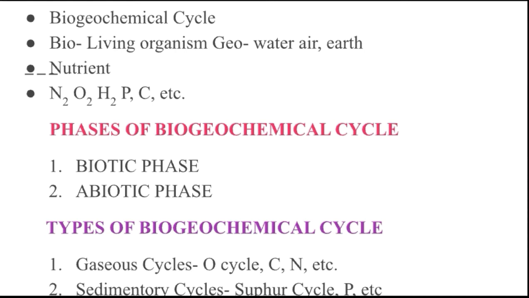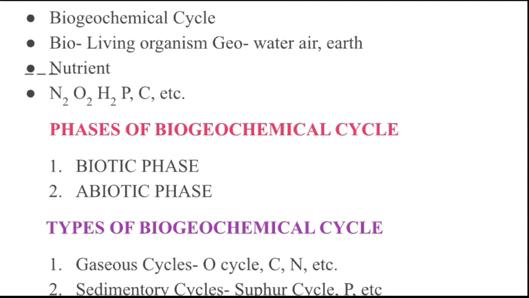Next are the phases of the biogeochemical cycle. There are two phases: the biotic phase and the abiotic phase. The biotic phase refers to the flow of chemicals in the living organisms through the food chain.